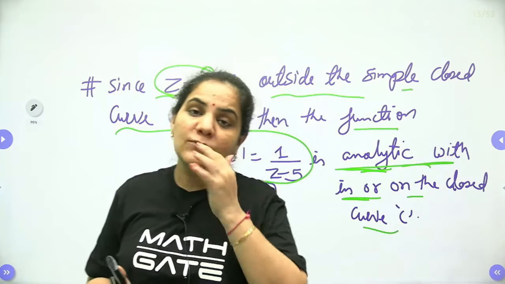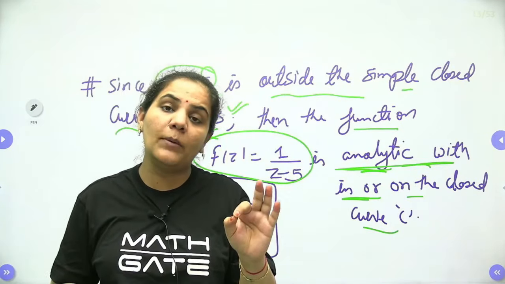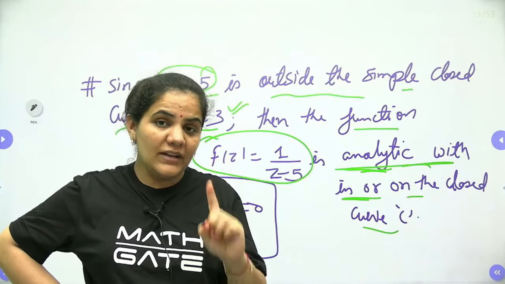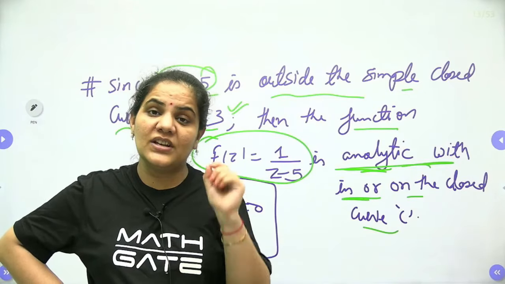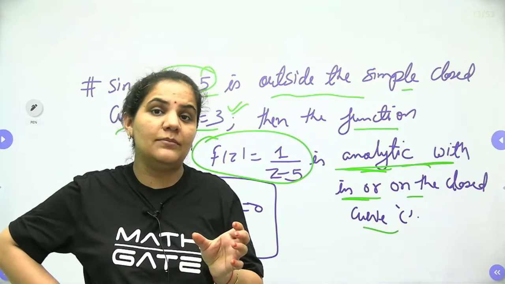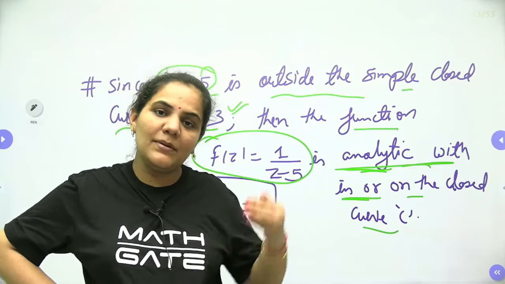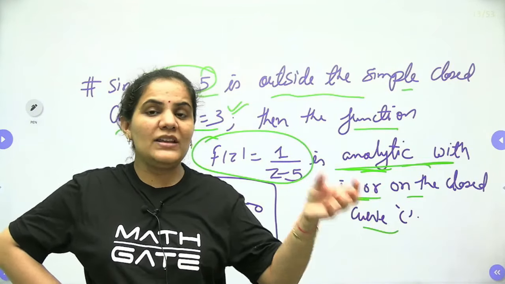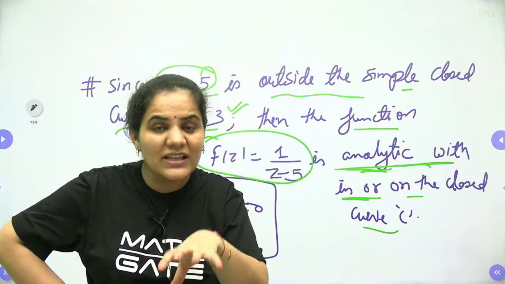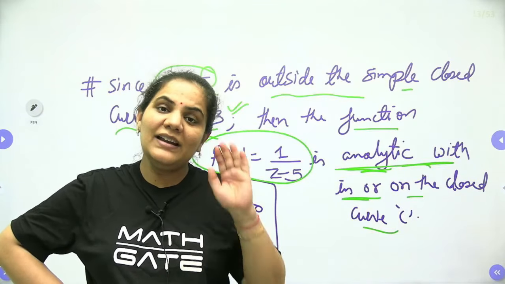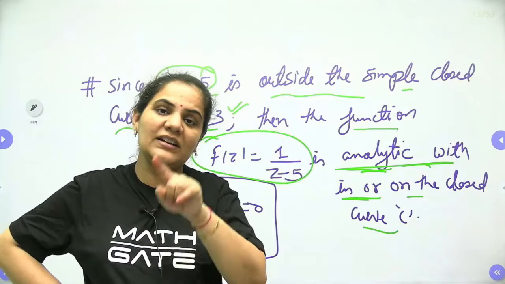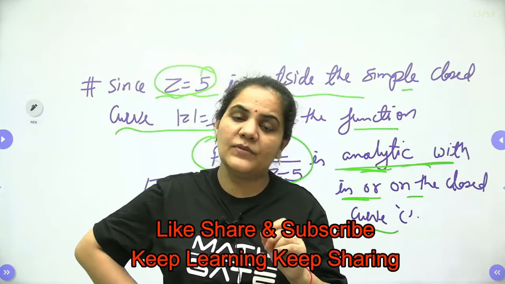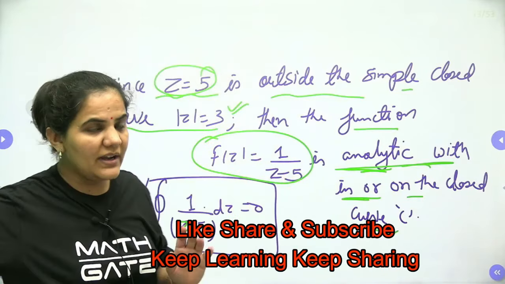Clear guys? So just remember one thing: whenever you want to approach with Cauchy's integral theorem, your pole will definitely be outside the closed curve. When your pole is outside the closed curve, your given function will be analytic within or on the closed curve. Hence you can put the value of the given integration equal to 0. Okay guys, clear.